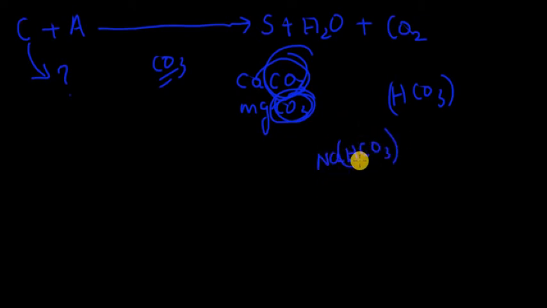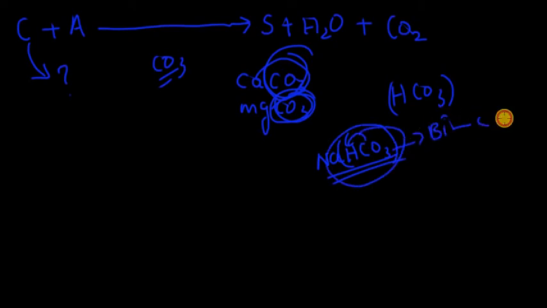So please don't confuse carbonates and bicarbonates. Bicarbonates will have an H in front of the C over here. Is this a carbonate or bicarbonate? It's a bicarbonate. These are all carbonates because they don't have an H in front of CO3.